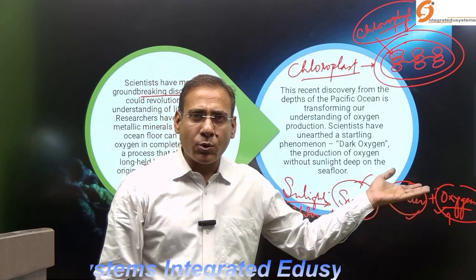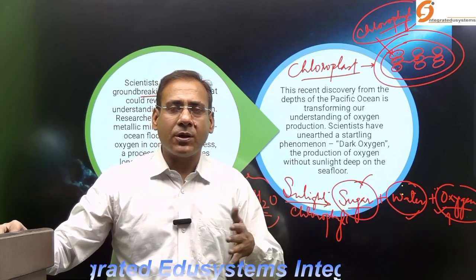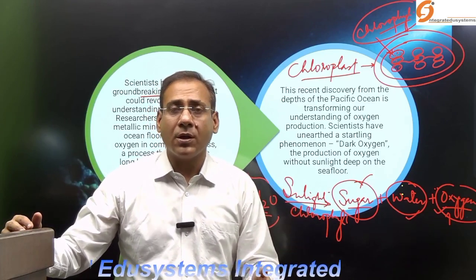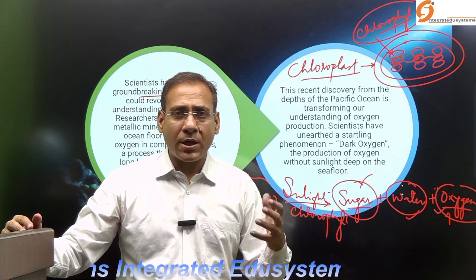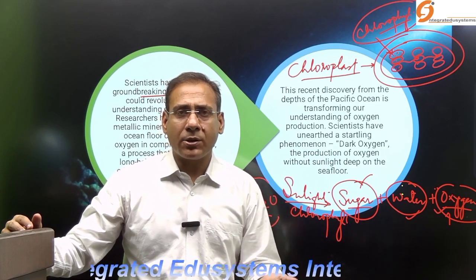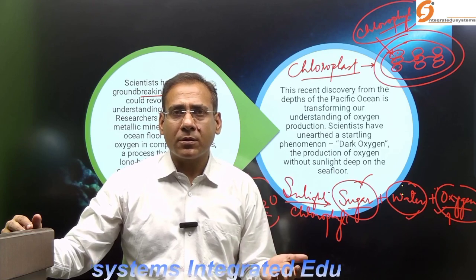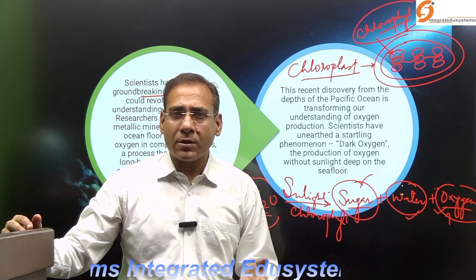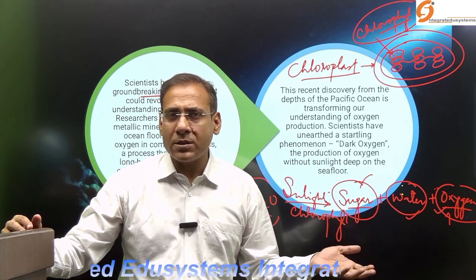Now, as you know, there are different theories of the origin of life and of the origin of planet Earth. The most astounding theory is the Big Bang theory. According to that concept, the Big Bang took place almost 13.6 billion years before present.